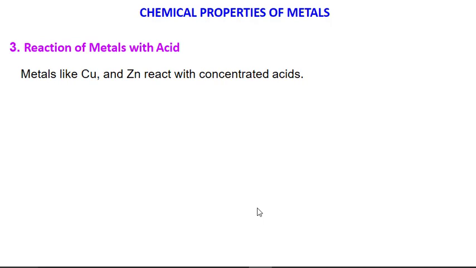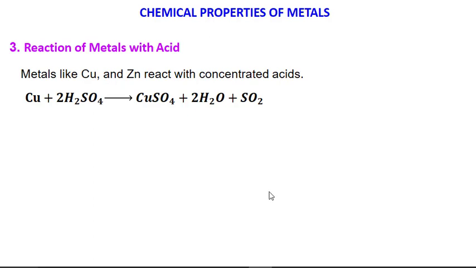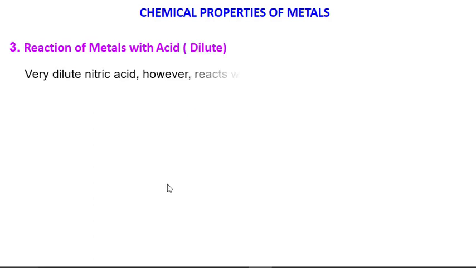Metals like copper and zinc react with concentrated acid. So when copper reacts with concentrated H2SO4, we get CuSO4 plus H2O plus sulfur dioxide. So there are metals which do not react with dilute acid, but they can react with concentrated acid. Like copper, when it reacts with concentrated H2SO4, we get CuSO4, water and sulfur dioxide.